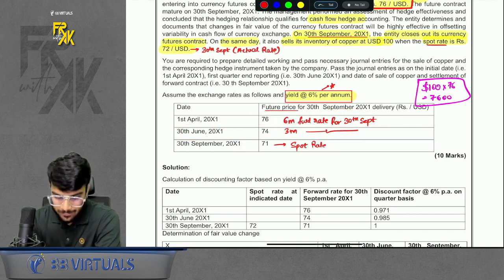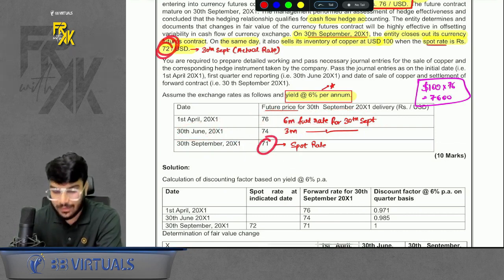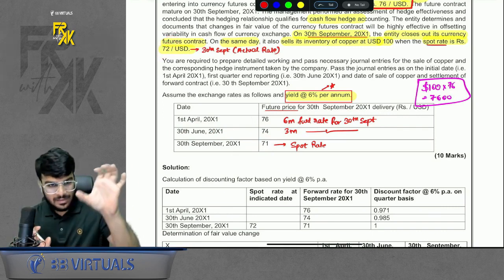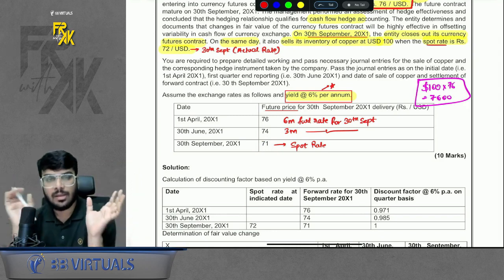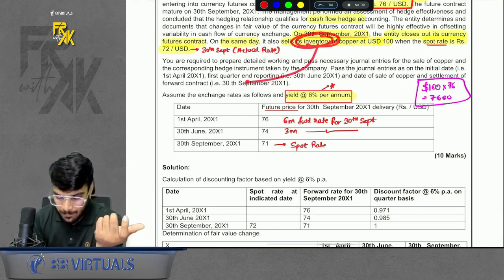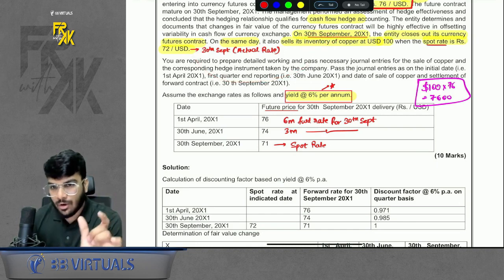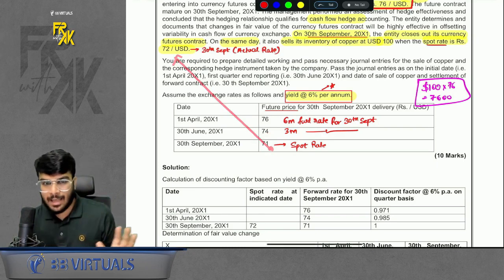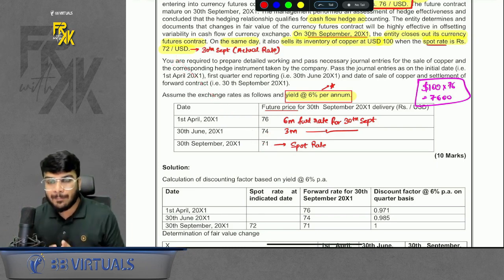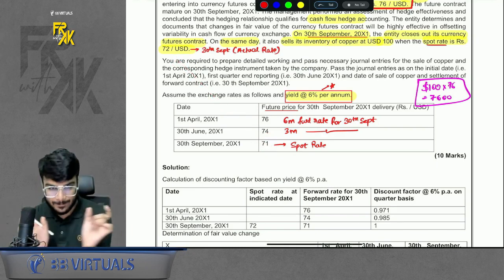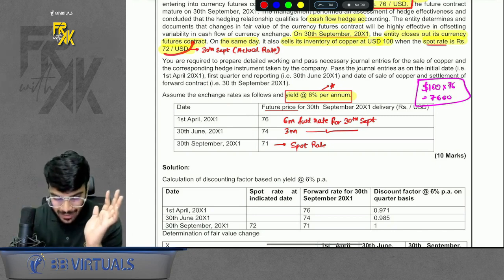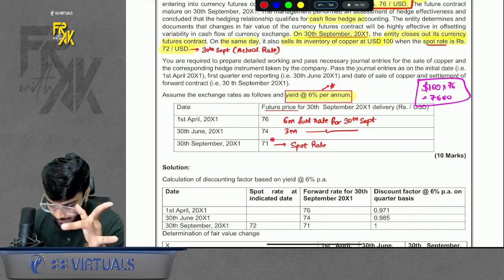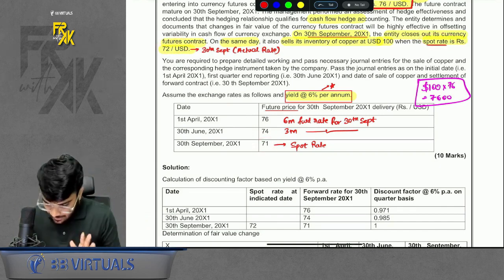Now the question has one issue, that there are two spot rates, 72 and 71. What to do, sir? So ideally in hedge accounting, bifurcate the full contract into two parts: one is the host contract and one is the hedge contract. For the host contract, we will use the spot rate of 72, and for the hedge contract, we will use a spot rate of 71. Ideally, this is a mismatch. In real life, this can happen, there can be two spot rates. But from an exam point of view, this should not be the case because then the answer won't tally. Right? But it is given. So what ICAI does is for the host contract, they will use a spot rate of 72, and for the hedge accounting, they will use a spot rate of 71. What am I exactly saying? You will understand once I do the question now.